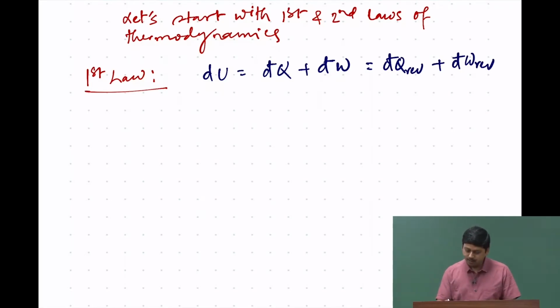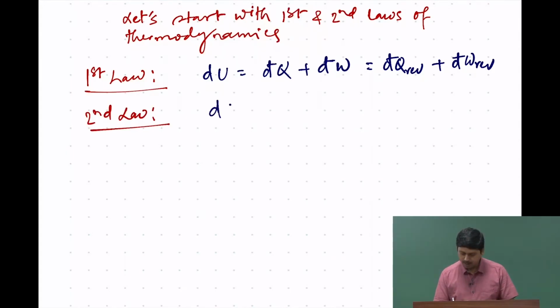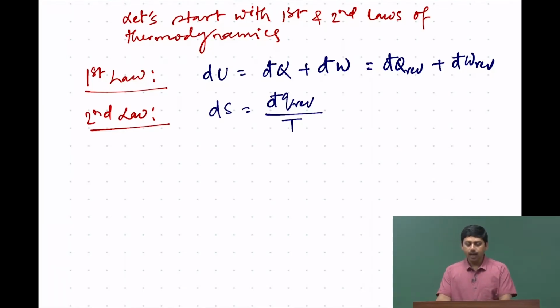What does the second law say? The second law says that dS is đq reversible by T. T is the temperature of the system, and đq reversible is the reversible change in the heat. Remember that often we have found that đq is 0, but đq reversible is not 0 for some systems in an isolated case.